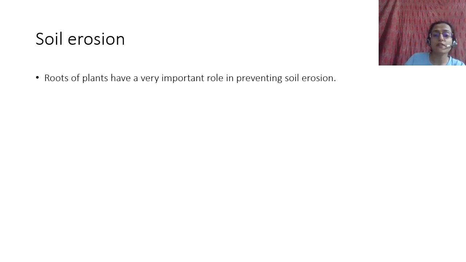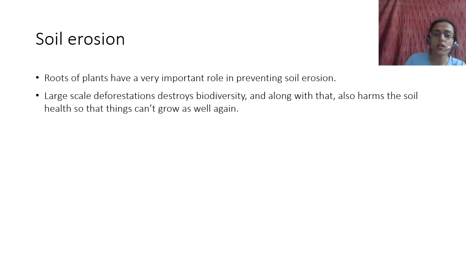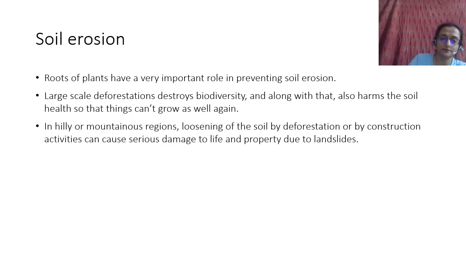So roots of plants have a very important role in preventing soil erosion, which is why when you have large scale deforestations, it destroys biodiversity. How does it destroy biodiversity? You remove forests, not only is it that the houses of the different birds and all is affected, but also because of deforestation, the roots cannot hold the soil anymore, and it harms the soil health so that things can't grow as well. So अगर आप roots plants निकाल दोगे, the soil moves away, it gets eroded, can harm the soil.